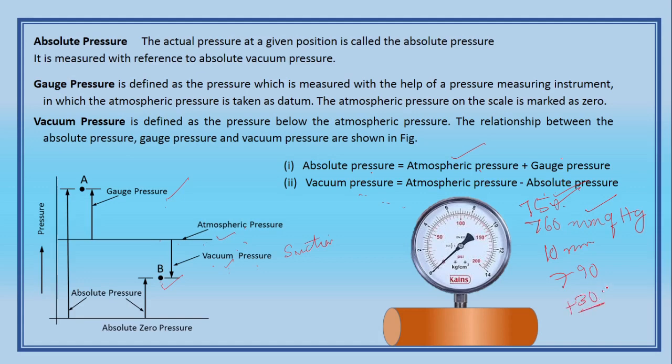Vacuum pressure is also gauge pressure, but for positive values we use gauge pressure, and for negative values we use vacuum pressure or simply negative pressure. So the negative is lesser, the positive is higher. That difference, that knowledge, is enough for us to go further.